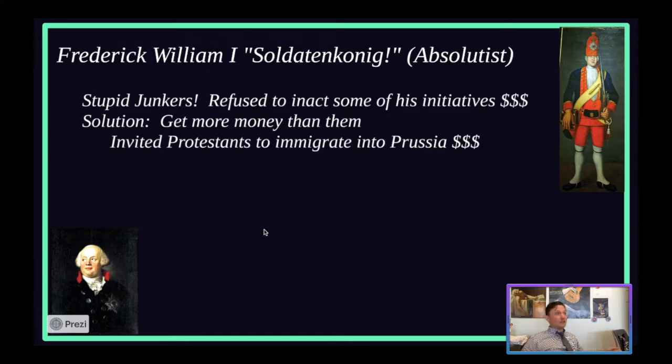So his solution: I'll make more money in a different way. Instead of listening to you and taxing you more, how about I blow these doors wide open? And I allow any Protestant, any Catholic, any person of any religion to immigrate into Prussia and bring their money with them. Just like the Dutch did, right? And remember how many people are moving all over Europe trying to find safe haven during this time period.